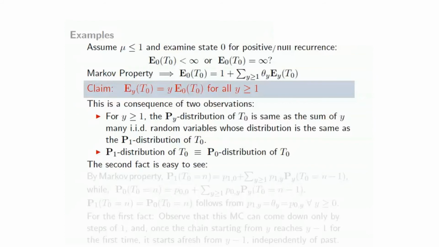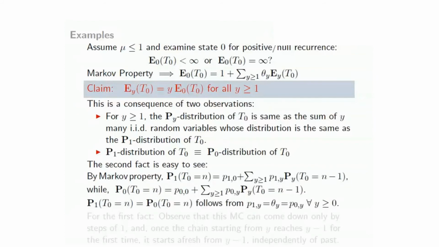So let's see. The second fact is fairly easy to see. By the Markov property, you can see that the P_1 probability that T0 equals n, for any n, is P_1(0) plus, in one step you go to y greater than or equal to 1, and then starting from y you take n minus 1 additional time to return to T0.